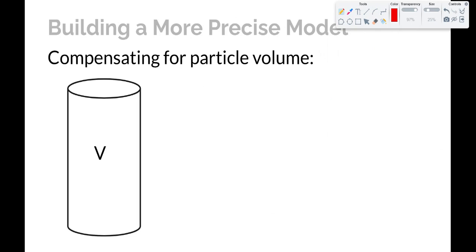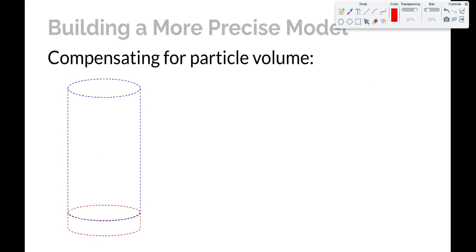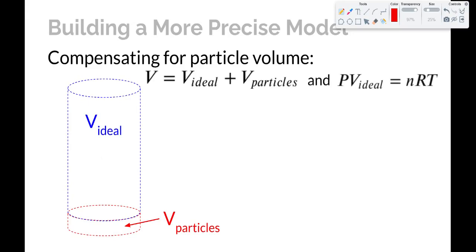So let's build a more precise model that can compensate for that. Here's a thought experiment. Imagine that this is the actual volume of a container that contains a gas. Let's split it into 2 spaces. One space will be the volume of the actual particles. So imagine that you take all the particles and squish them down so that basically they're a liquid. You push all those particles into the smallest space they can occupy. That's the volume of the particles. And the rest of it is empty space. That's the ideal gas volume. That's the volume that you're assuming that you have under the ideal gas law. So the total volume, the actual measurable volume, is the ideal gas volume plus the volume of the particles.